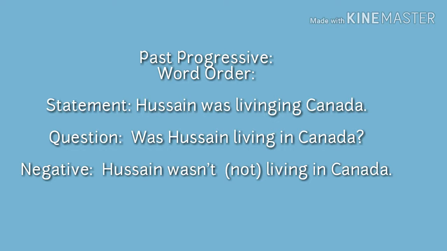So this is a negative sentence, not is added over here, and the short form is wasn't, the pronunciation is like that, wasn't. So not is added when we are going to use a negative sentence. So this is the difference between these three sentences which we use in the past progressive tense. So this is the word order.